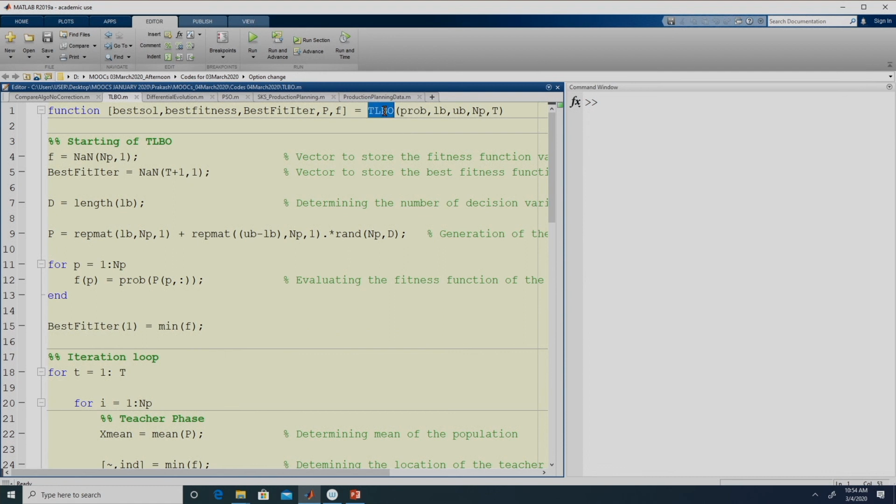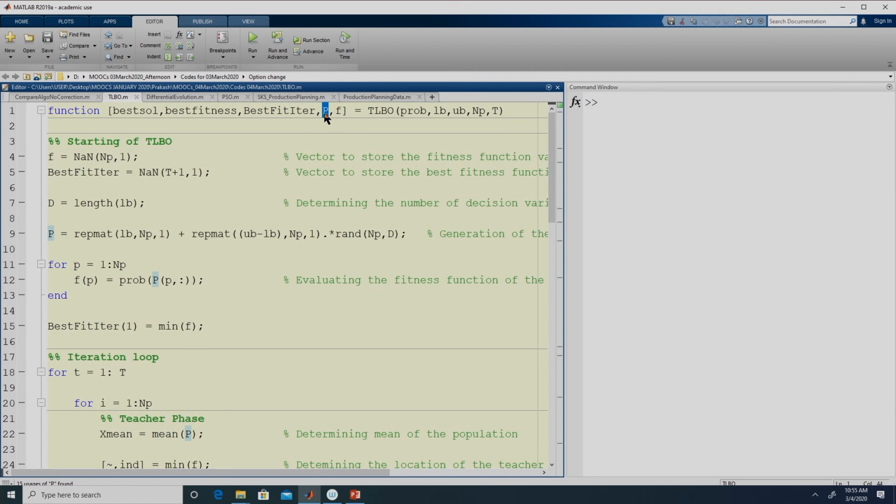TLBO returns the best solution at the end of the specified number of iterations, and the value of the fitness function corresponding to this best solution. Best sol is the set of decision variables, best fitness is the fitness function value of best sol, and best fit iter gives the convergence curve. It tells what is the best fitness function value obtained in every iteration, and that includes the initial population.